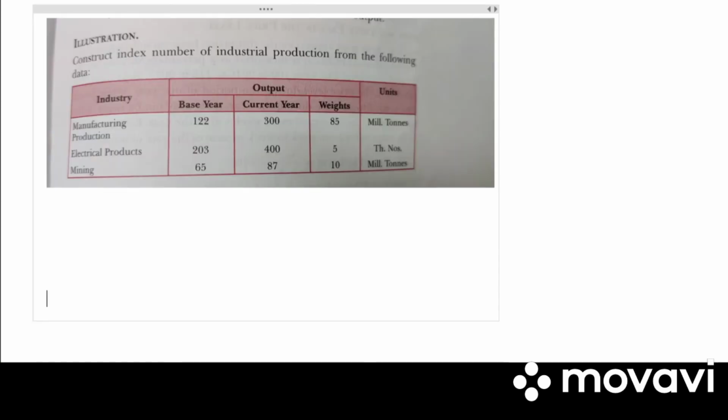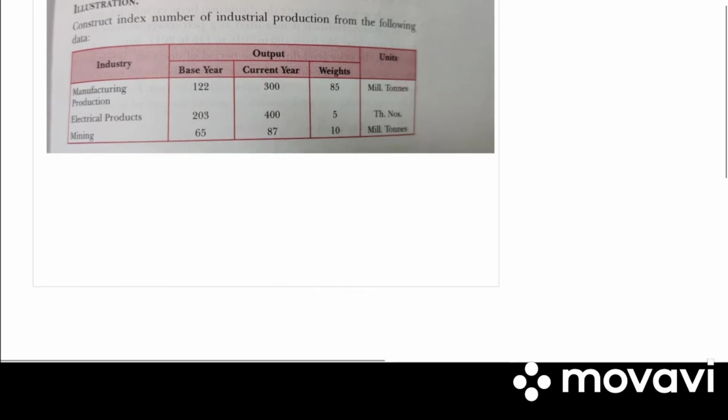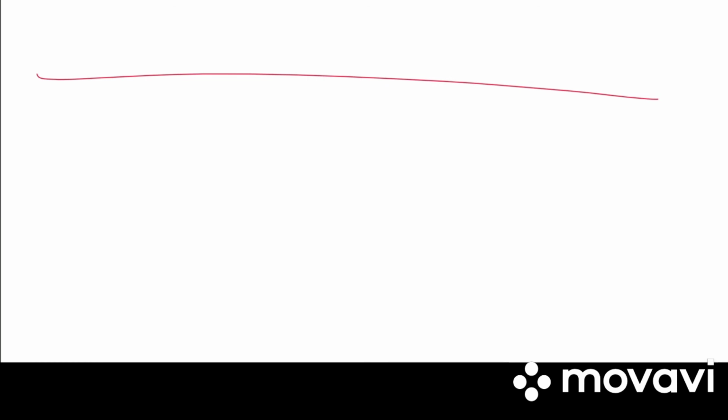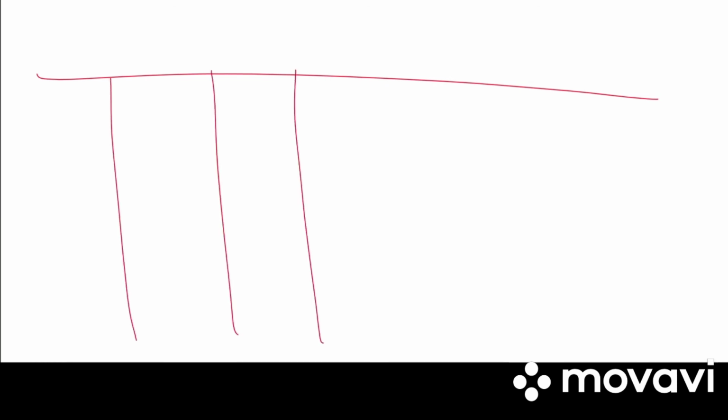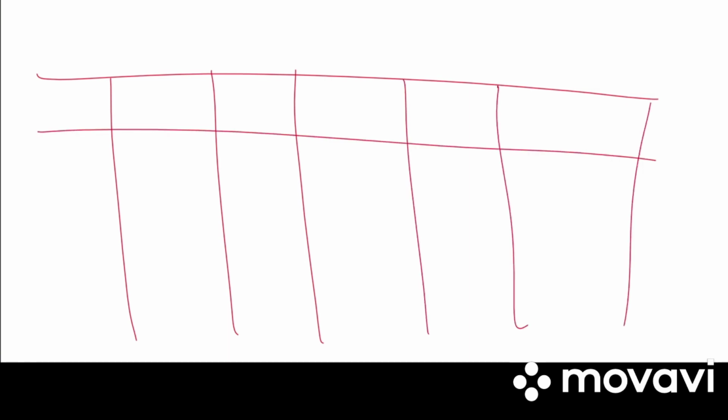Take down an illustration. Construct index number of industrial production from the following data. They have given us base year, current year, weights, output, and they have also given us the units. So industry is given, base year, current year. We need to find R. W has been given.